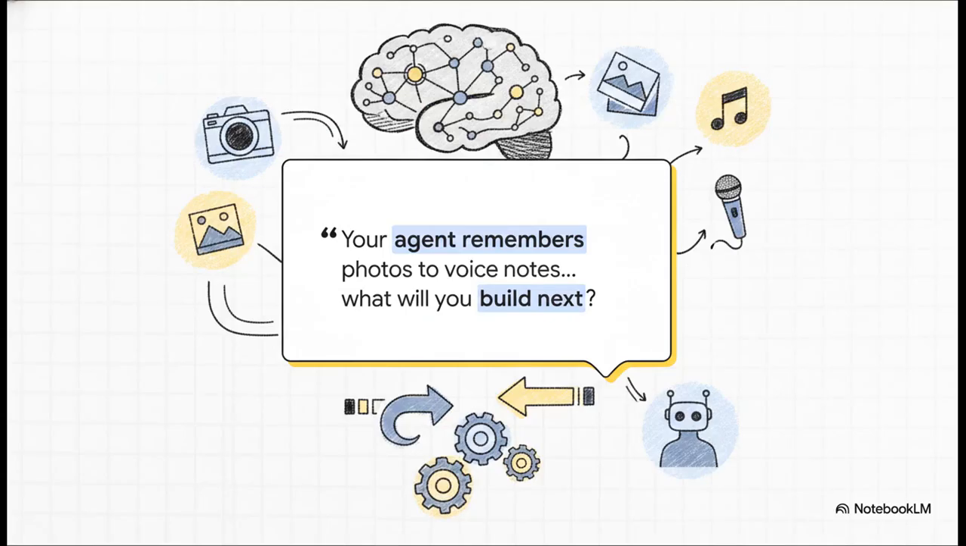As we wrap up this explainer, I want to leave you with a bit of a provocative thought. Now that your agent remembers everything, from your photos to your voice notes, what will you build next? With AI finally cured of its amnesia, the possibilities for what you can create, from long-running workflow coordinators to deeply, truly personalized assistants, are completely wide open.